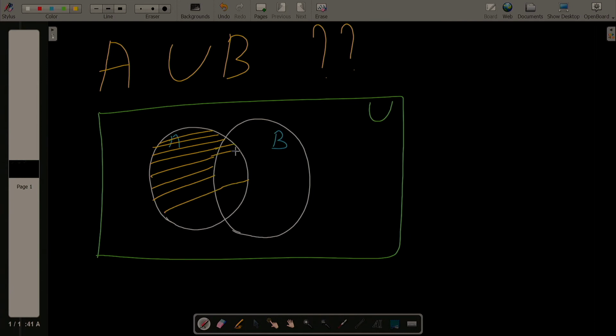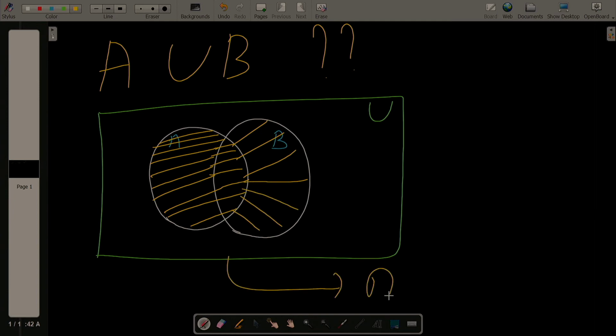This is A and this will be B. That means we combine them, and this will be A union B.